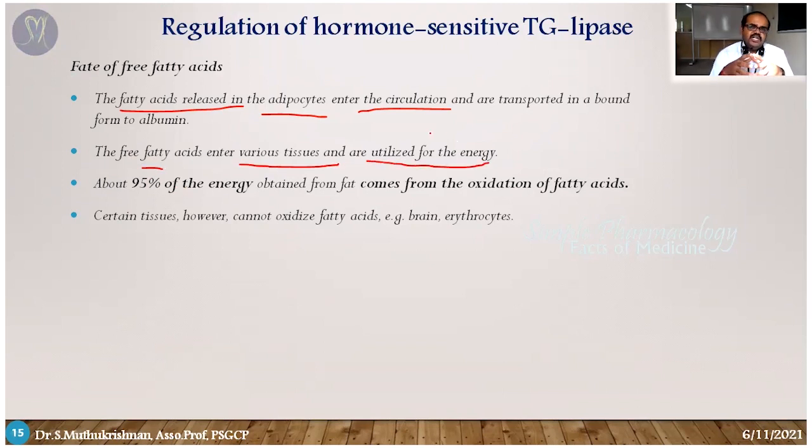As far as we know, the free fatty acid is one of the energy resource materials. When glucose is not available, that time free fatty acids produce the energy. You can see here about 95% of the energy is obtained from fat, from the oxidation of fatty acids.